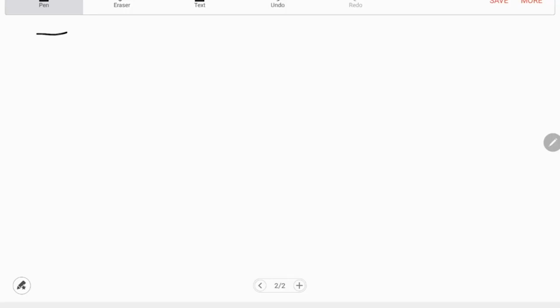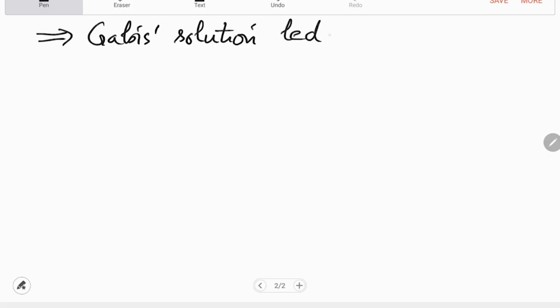So this Galois solution led to the development of really new algebra. In fact, modern algebra started with this.